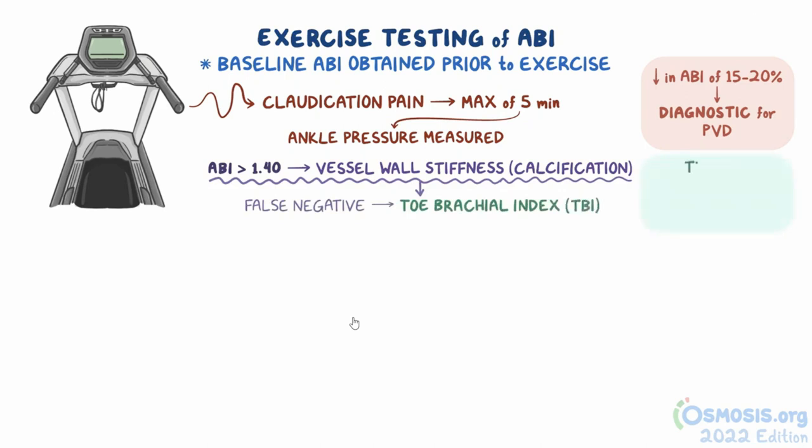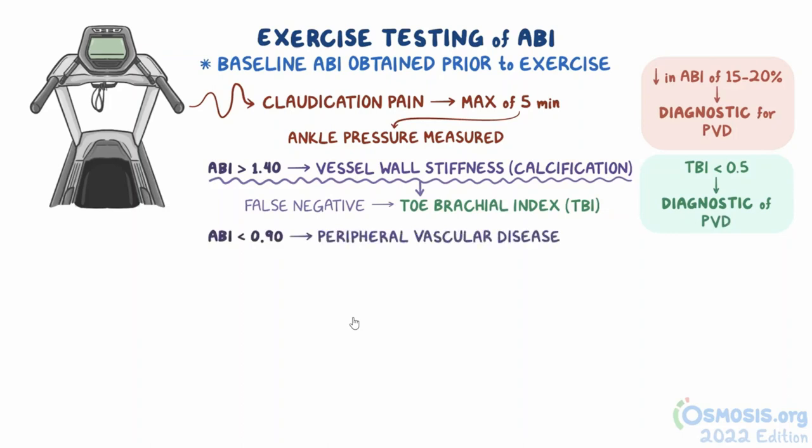In general, a TBI below 0.5 is considered diagnostic of peripheral vascular disease. Now, ABI values lower than 0.9 are considered to be peripheral vascular disease. This can be graded as mild to moderate disease if the ABI is between 0.41 and 0.9, and severe disease if an ABI is less than 0.4.